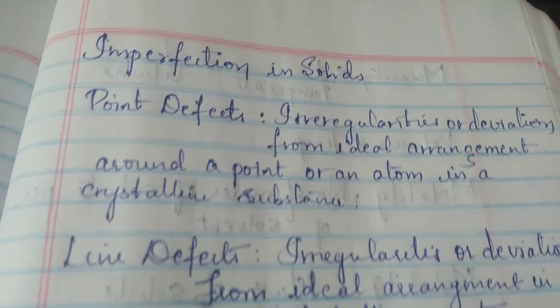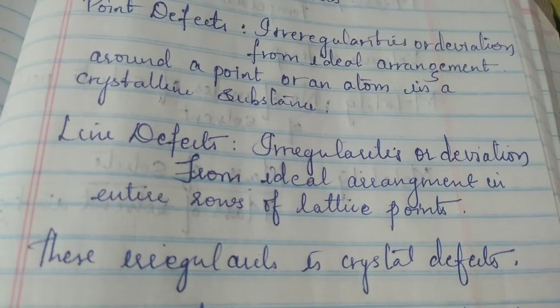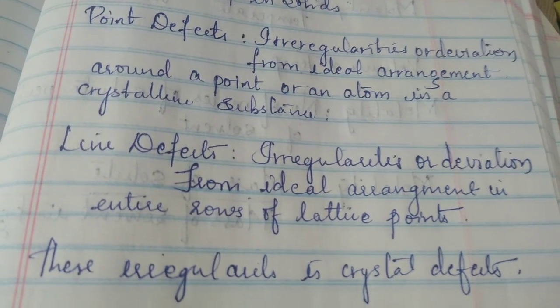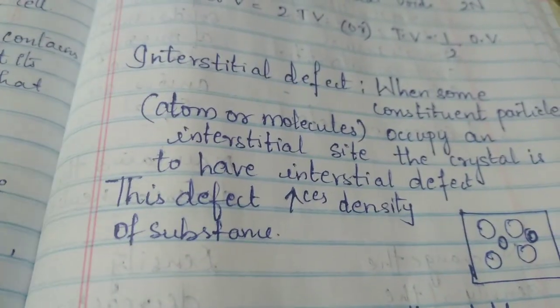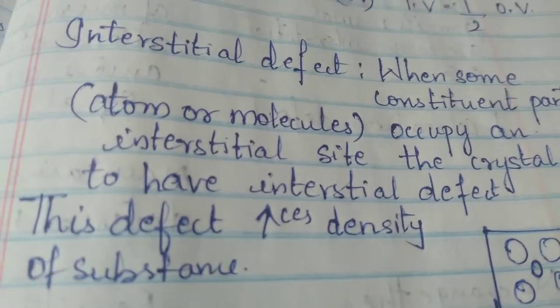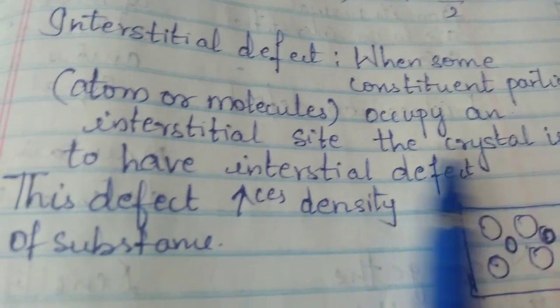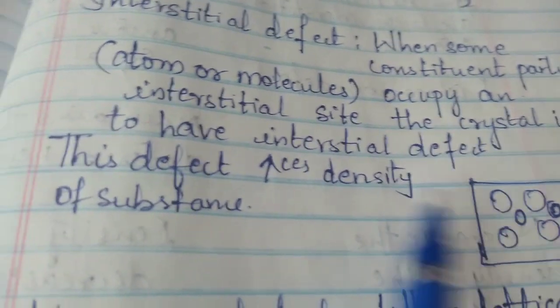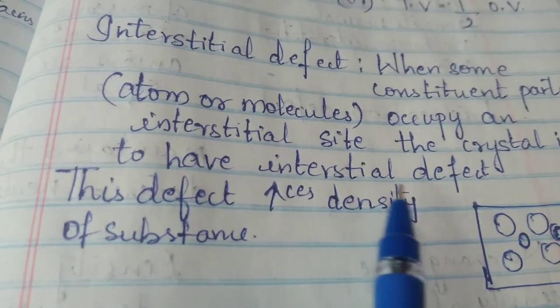Imperfection in solids in detail we are going to learn in the next part, that is about defects in ionic solids and non-ionic solids. In non-ionic solids, there are two types mainly, interstitial defect and vacancy defect. Now let us see what is interstitial defect. When some constituent particle, it may be an atom or a molecule, occupies an interstitial site of the crystal, then that is called an interstitial defect.